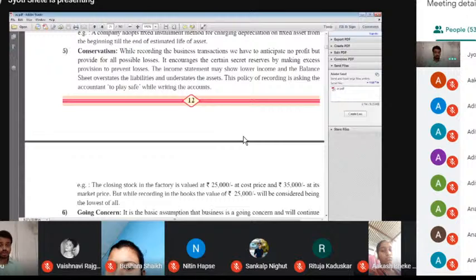I know I use this building for my business as well as for living and residence, but a personal transaction is not entered into the books of account. Personal transactions are separate from the books of account. That is the simple meaning. No personal transaction is entered into books of account. That is the meaning of business entity. No personal transaction is involved in the business account.